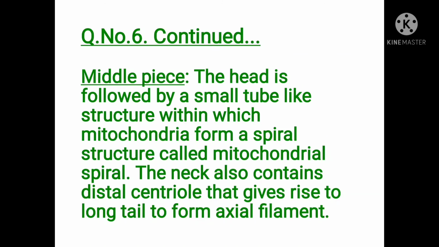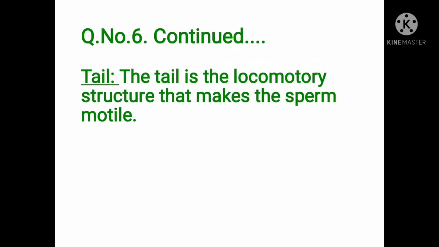Middle piece. The head is followed by a small tube-like structure within which mitochondria form a spiral structure called mitochondrial spiral. The neck also contains distal centriole that gives rise to long tail to form axial filament. Tail portion. The tail is the locomotory structure that makes the sperm motile.